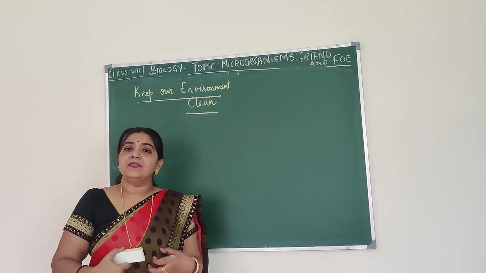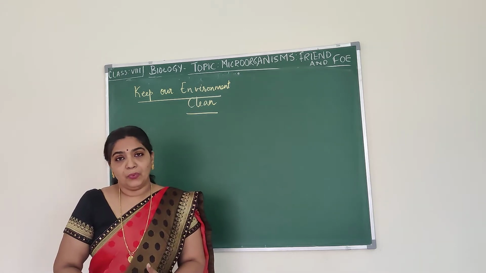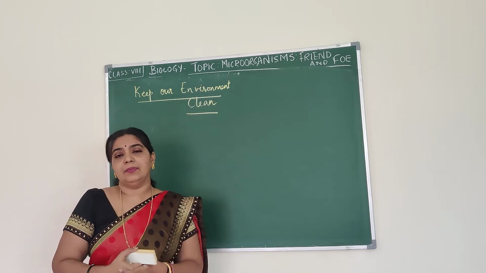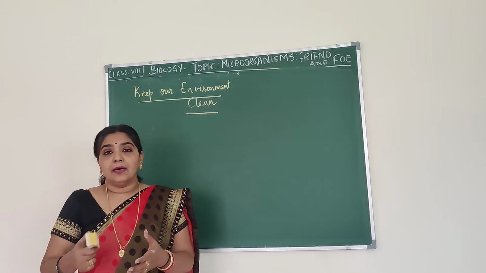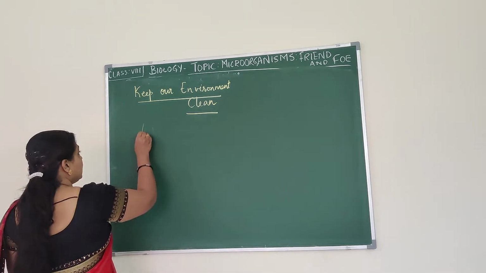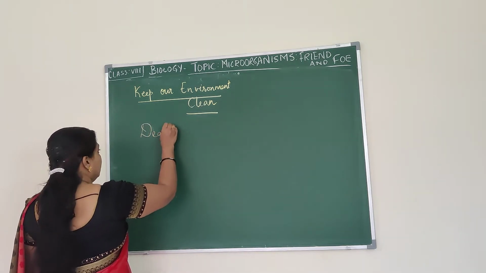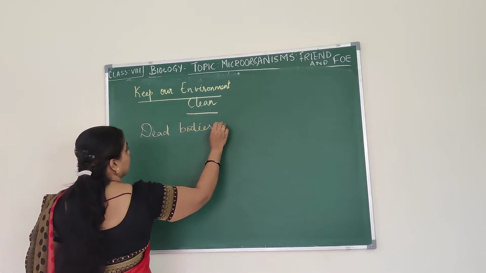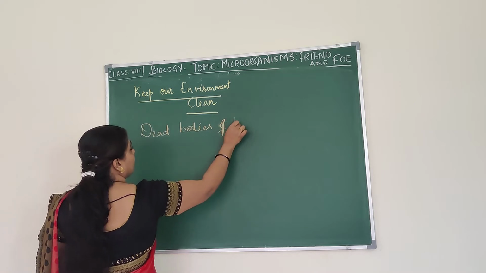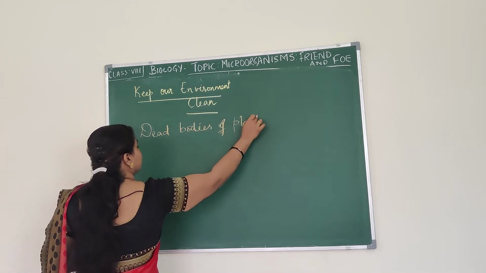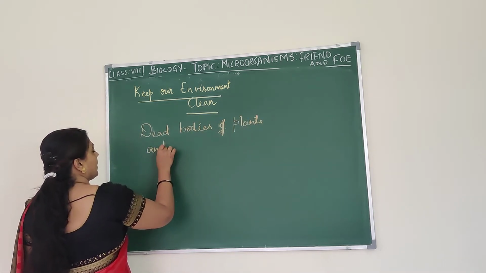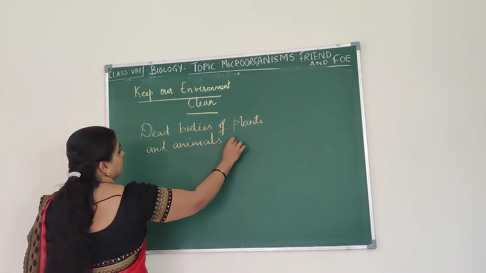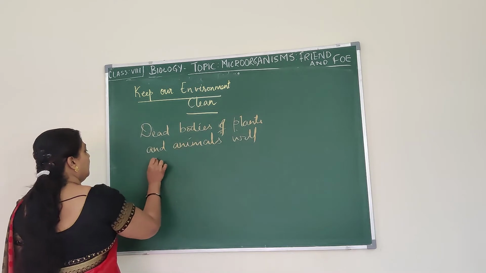Their dead bodies will be decomposed. The dead bodies of all the plants, animals and human beings will get decomposed.